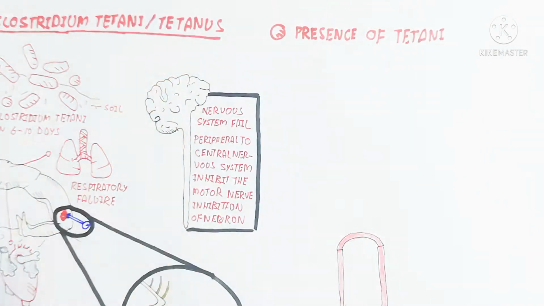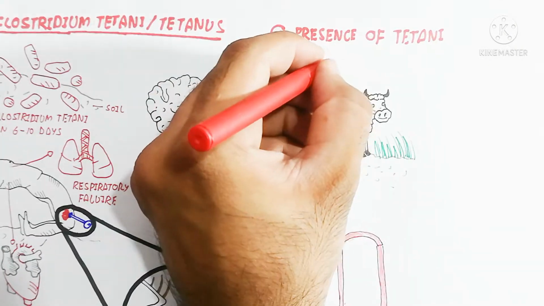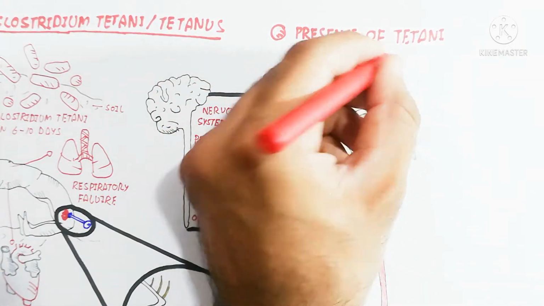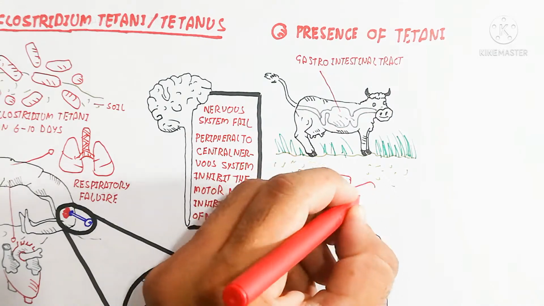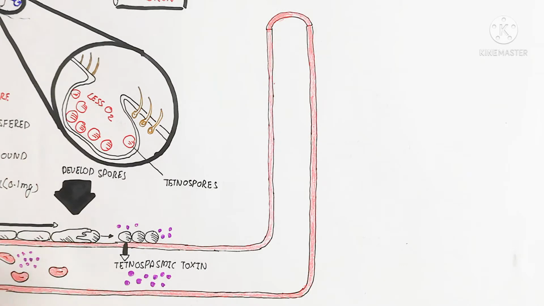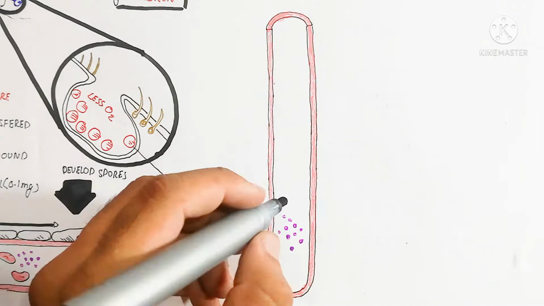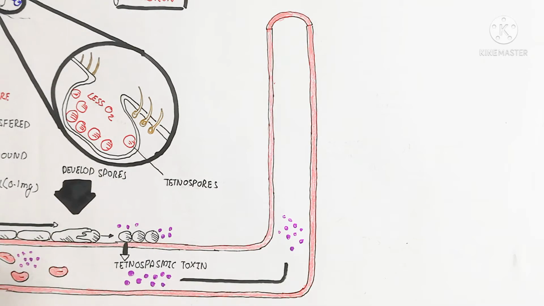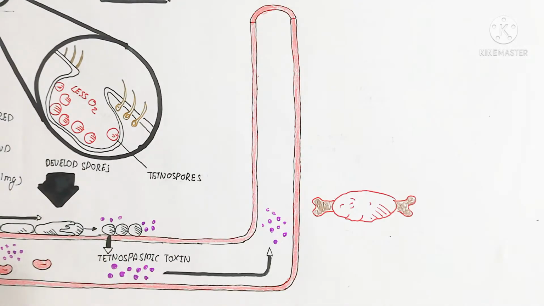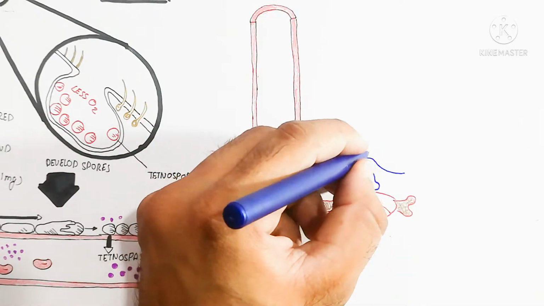First of all, we should understand that C. tetani is present in the gastrointestinal tract of herbivores, for example cattle. It does not infect the animal, but the bacterium resides in cattle and is also present in the soil. So the soil is contaminated. It means when we walk barefoot, it can cause tetanus infection.